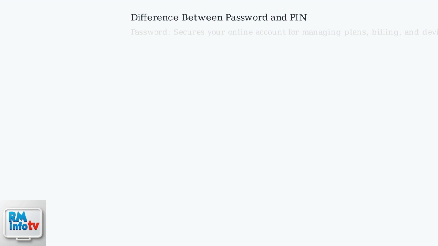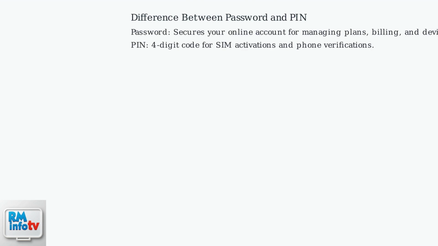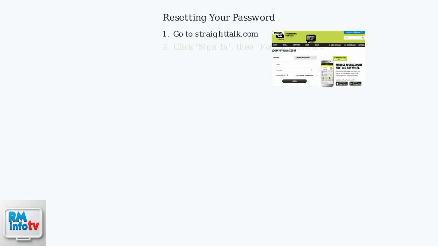First, understand the difference between your password and PIN. The password secures your online account, while the 4-digit PIN is for SIM activations and phone verifications. To reset your password, go to straighttalk.com, click Sign In, then Forgot Password. You'll receive a verification code via email or SMS.